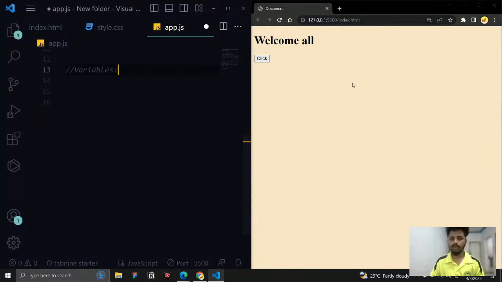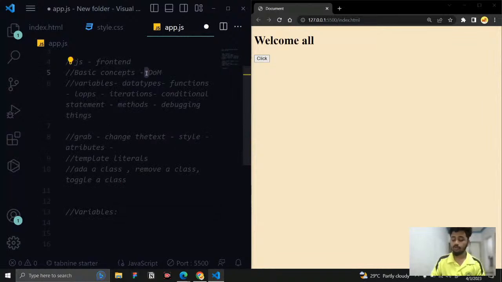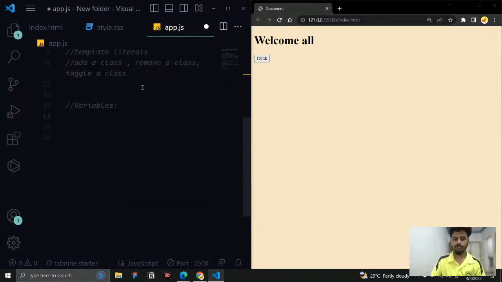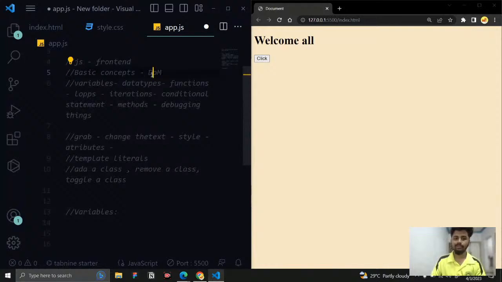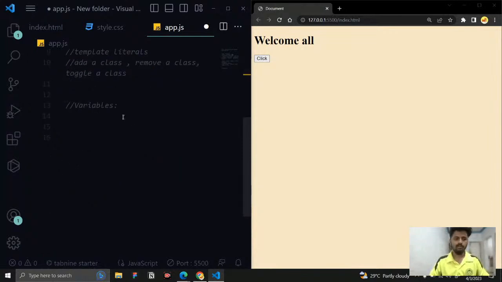Right now we are not able to interact with that. To interact with the browser, we need the DOM, so we need to learn about DOM. First we're going to learn the concept, then we're going to learn DOM, and then we're going to merge them, applying the DOM with our basic concepts. So that is what a variable is: a container to store data.